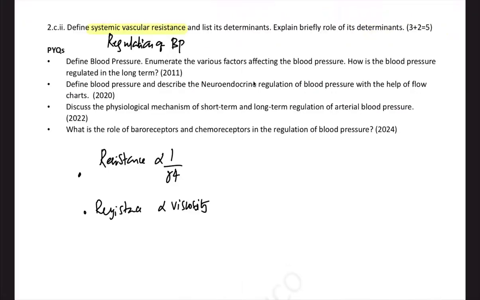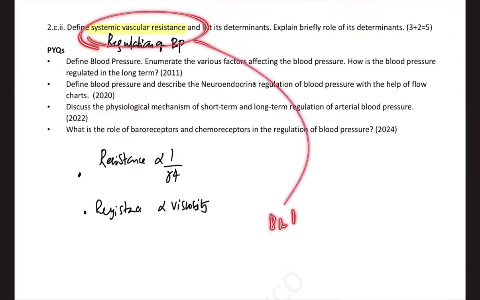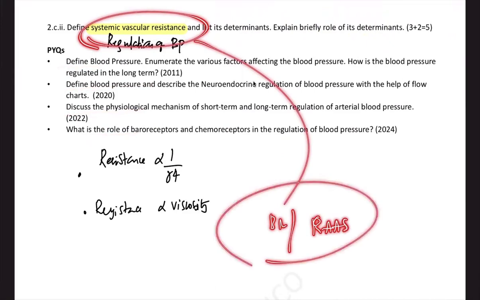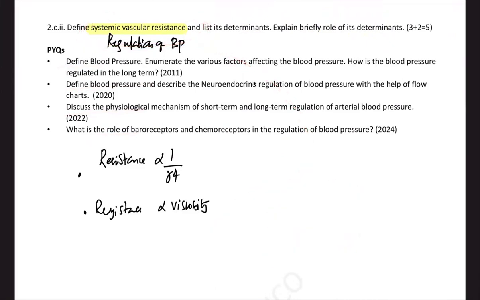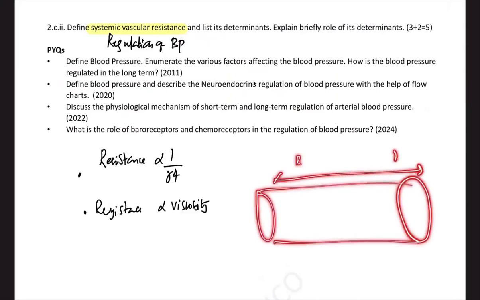Now, this is a little tricky, right? As I already told you, this is uncovered. Regulation of BP is always in, but in regulation of BP, we are focusing mainly on the baroreflex and also the renin-angiotensin aldosterone system. We were not focusing much on the peripheral resistance part. We all know, if blood is flowing from the heart, resistance depends upon the length. The longer the length, the more the resistance.